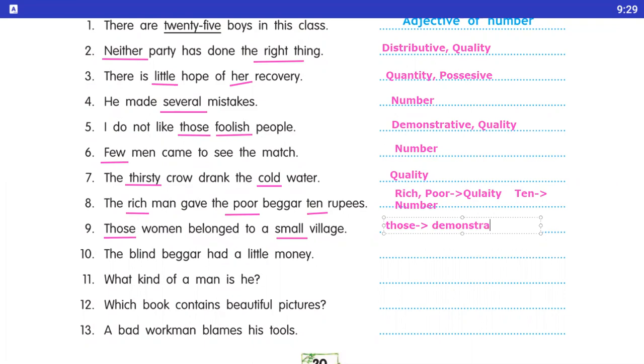Number 10, the blind beggar had a little money. Okay, students. So here we underline the blind and underline the little. Okay. So here blind as a adjective of quality. Okay. And little here is an adjective of quantity.